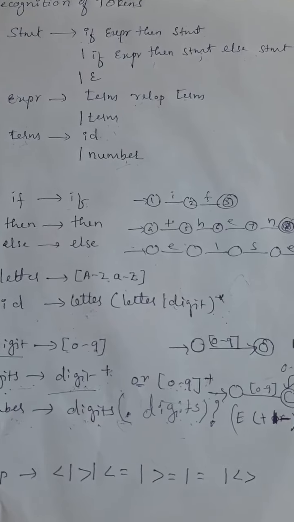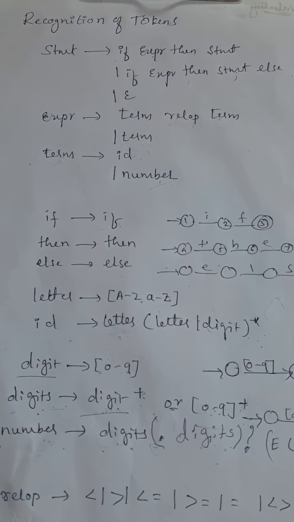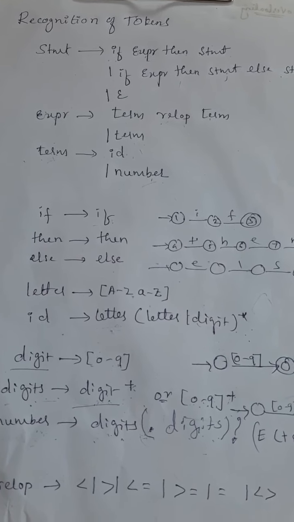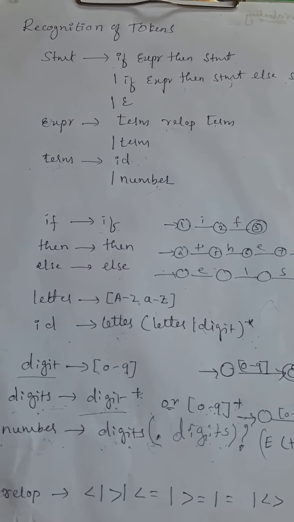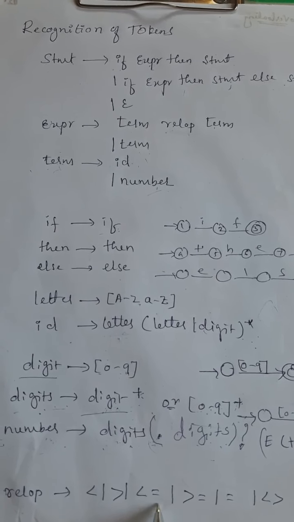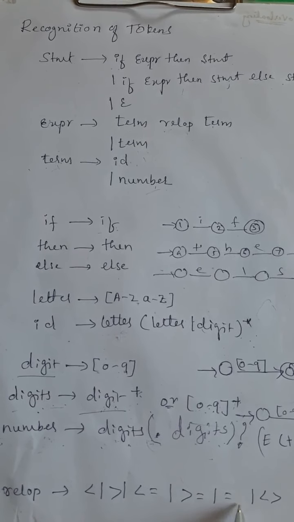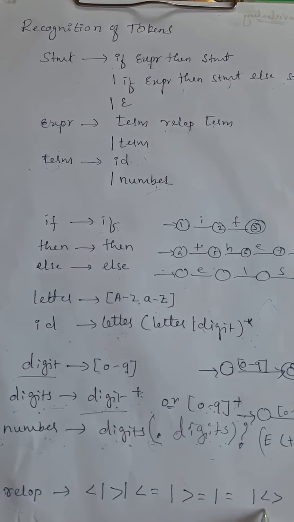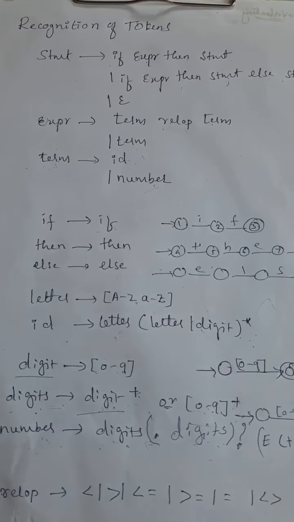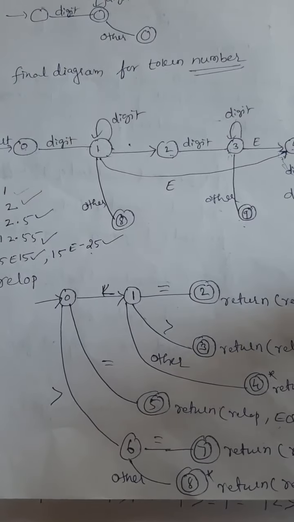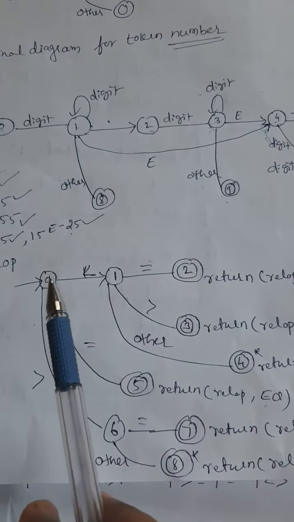As I said, relop is a token which is defined by the relational operators. So here the relational operators are less than, greater than, less than or equal to, greater than or equal to, and not equal to. So this is a symbol used in Pascal for not equal to. The transition diagram for the same is shown here.